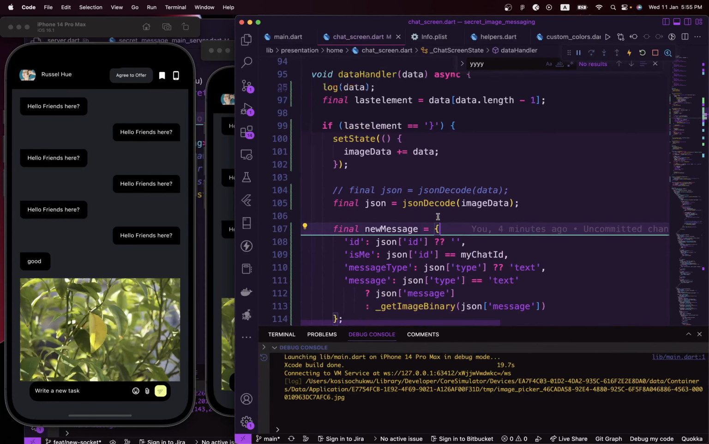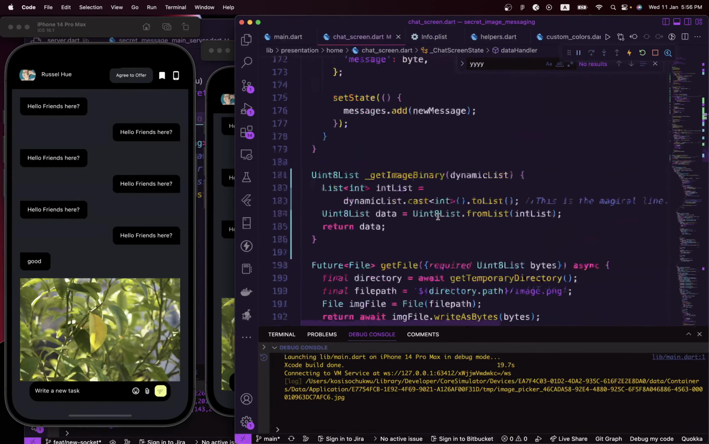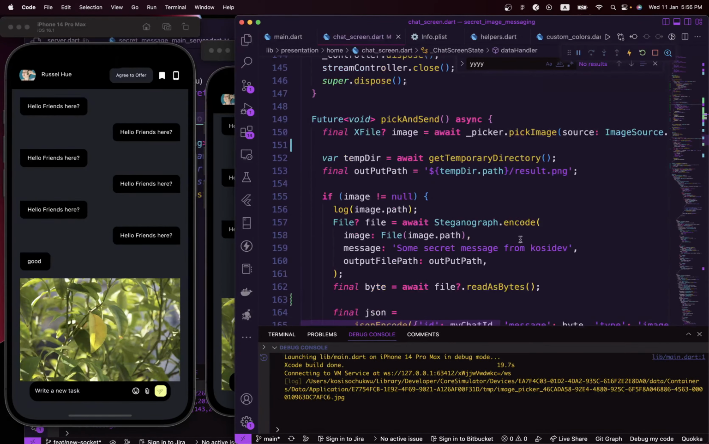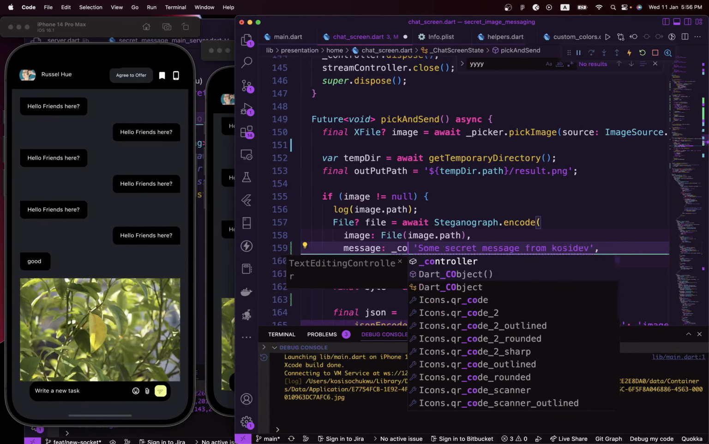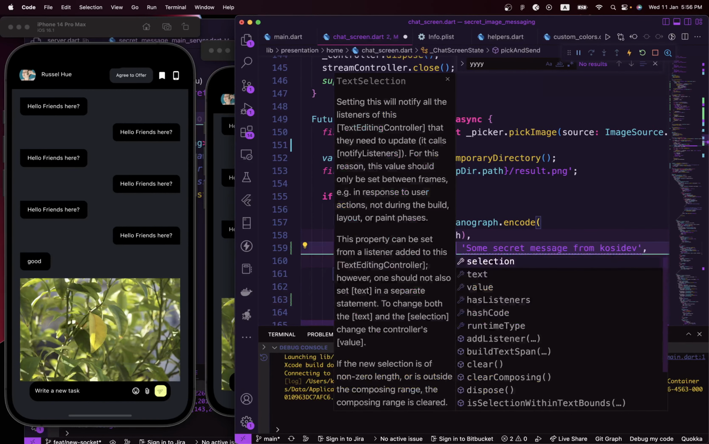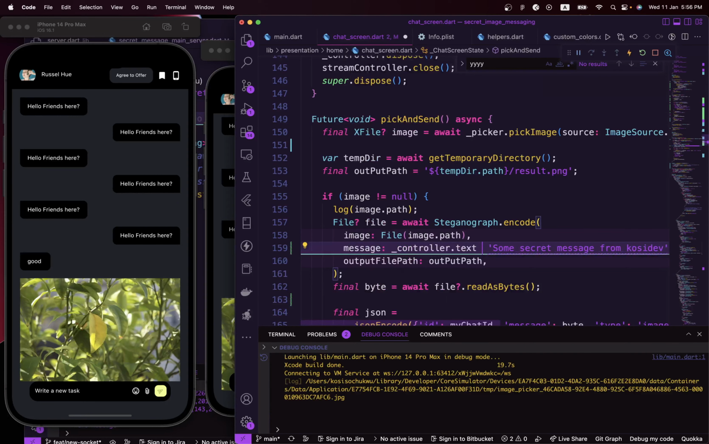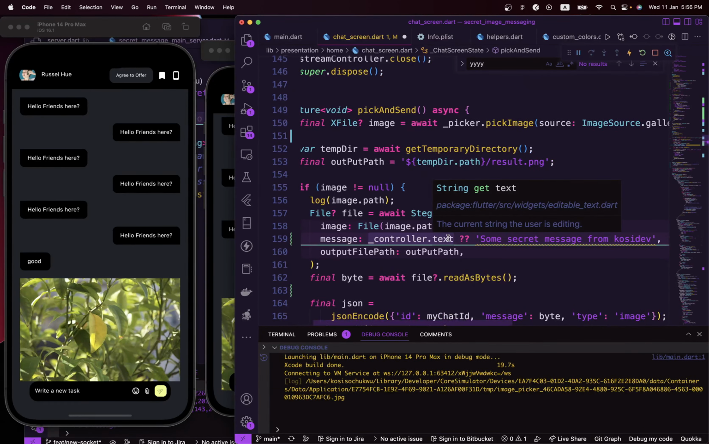So let's go back. Right in here where we are sending a message, we just want this to be dynamic. So I will say if controller, so if the user didn't type anything, go ahead and use this one. But if the user typed something, go ahead and use this one. But it's telling us that this will never be null. Yeah, the string is actually never null, so this will not be used. We need to remove this.